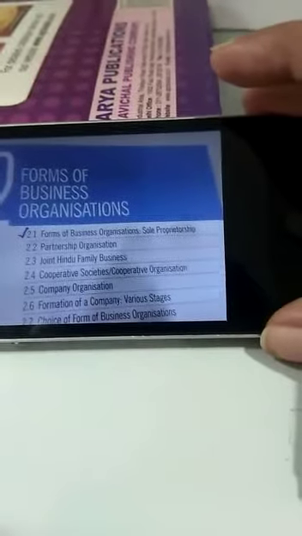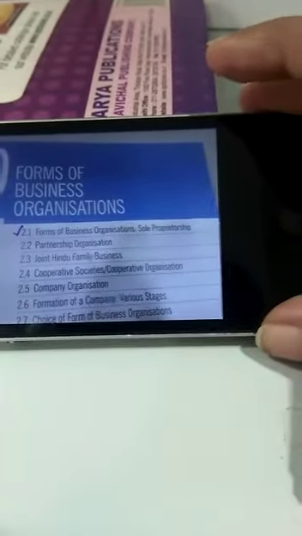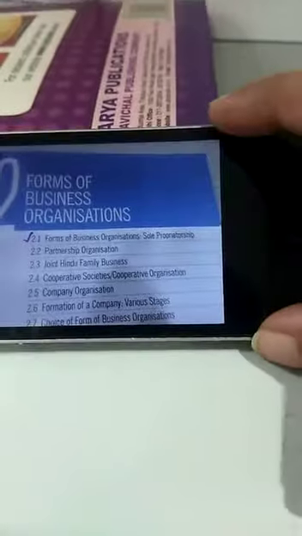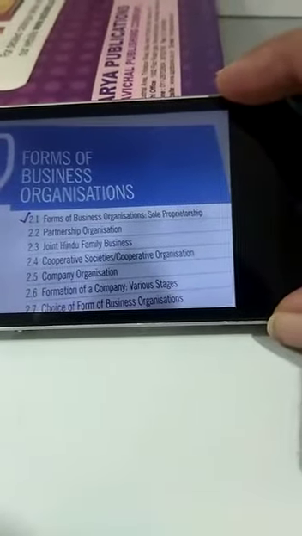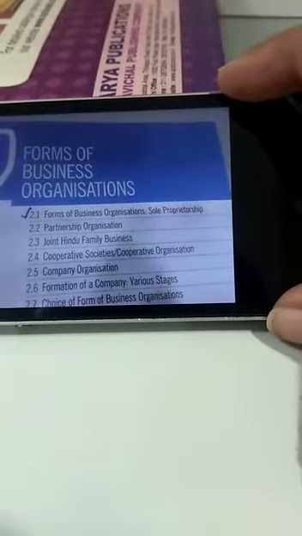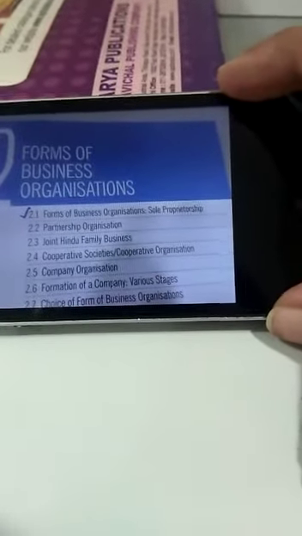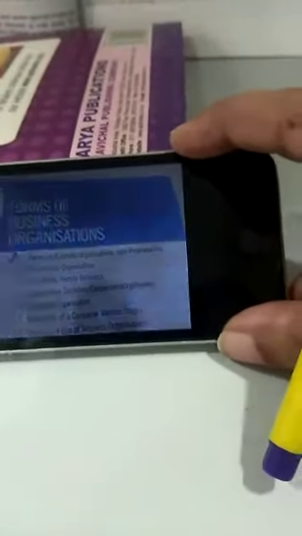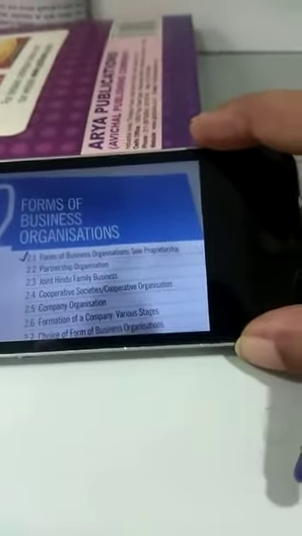If we talk all in all about the forms of business, these are of 5 types: sole proprietorship, partnership, joint Hindu family, cooperative society and company organization. You will learn each and every type of organization chapter wise. Today we will start with the sole proprietorship. I'm sending you the content as well in the form of pics, and you have to prepare the notes and understand by watching the video.